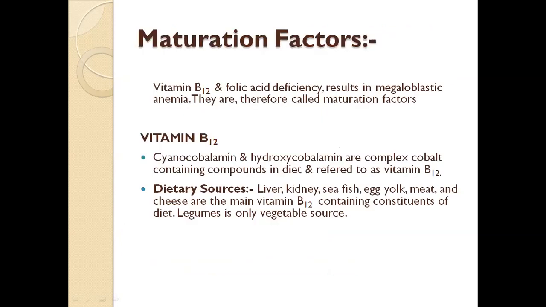Maturation factor. Vitamin B12 and folic acid deficiency result in megaloblastic anemia. Therefore, they are called maturation factors. Cyanocobalamin and hydroxycobalamin are complex cobalt-containing compounds in the diet, referred to as vitamin B12. These two compounds are called vitamin B12.